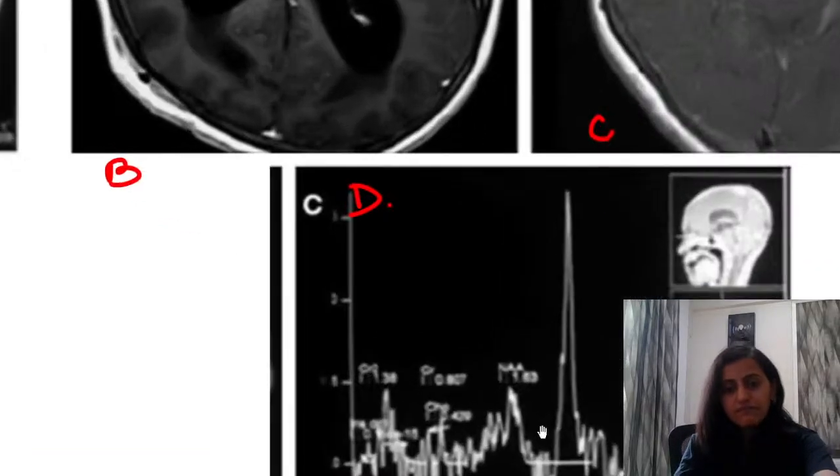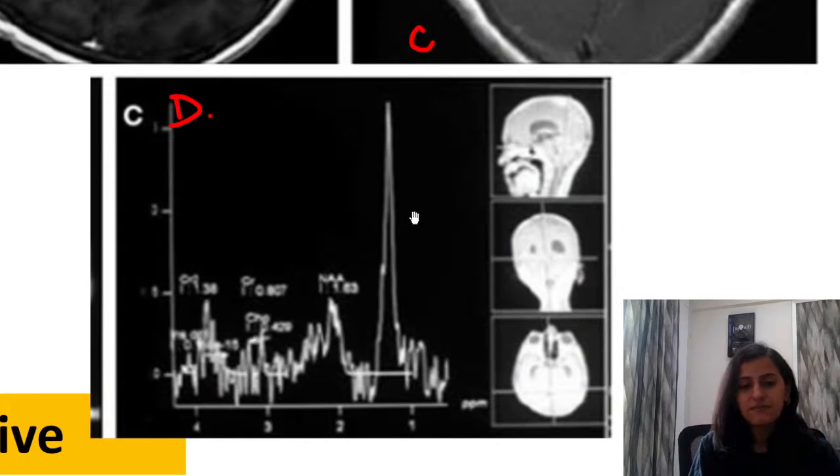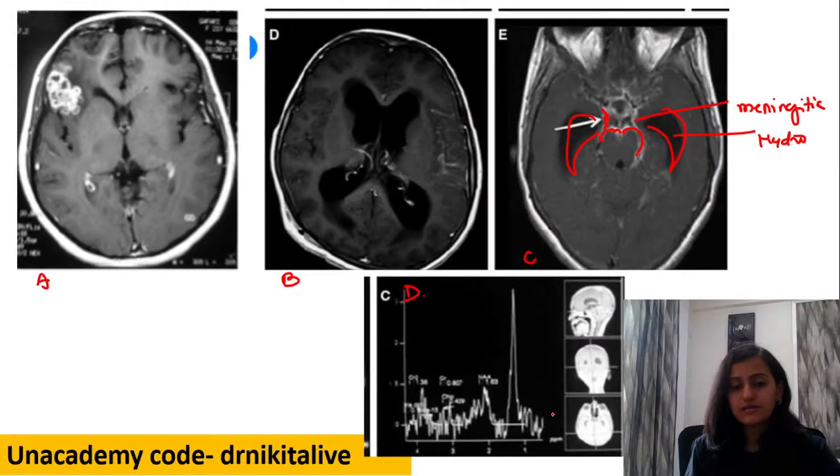And this is very, very important, as in one of the recent AIIMS exams also. This is basically MR spectroscopy. And in MR spectroscopy here, we are seeing this peak, right? Where is the peak? Between 1 to 2 ppm. That is approximately at 1.35 ppm.